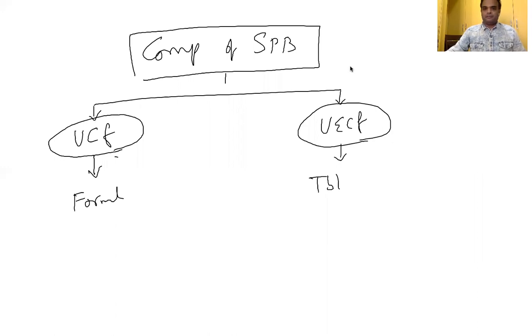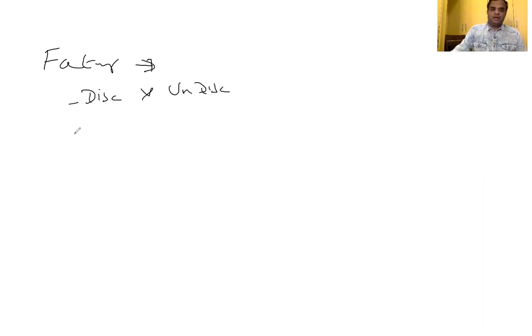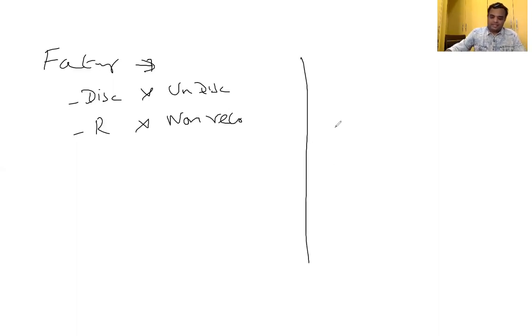The next difference: factoring may be grouped into disclosed factoring and undisclosed factoring. Another one is recourse and non-recourse factoring. Whereas debt securitization is only by way of what? Without recourse, non-recourse.